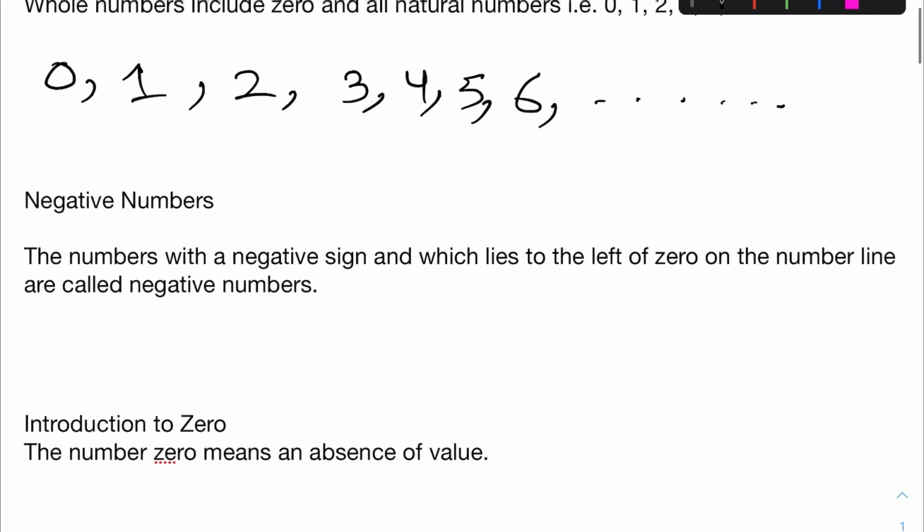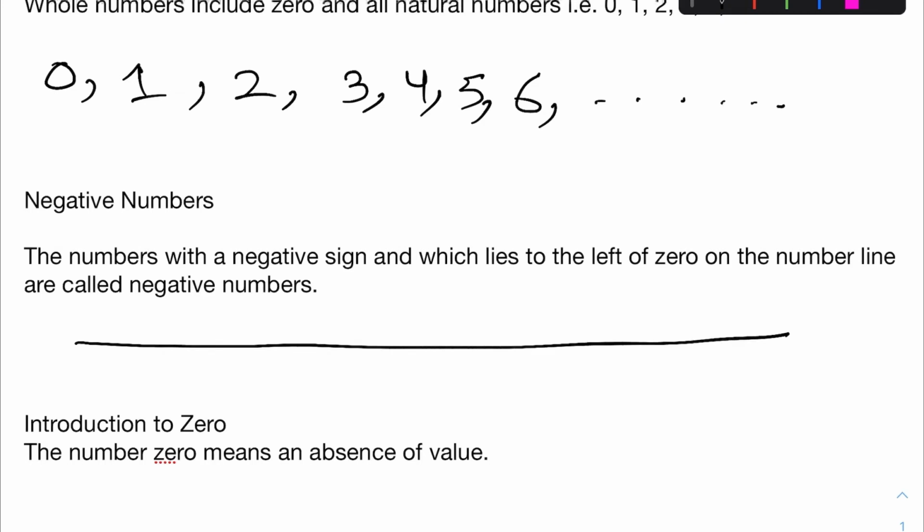And what are negative numbers? The numbers with a negative sign which lie to the left of 0 on the number line are called negative numbers. Suppose 0 lies here, and to the left of 0, the numbers with a negative sign are known as negative numbers. So all these numbers are negative numbers.